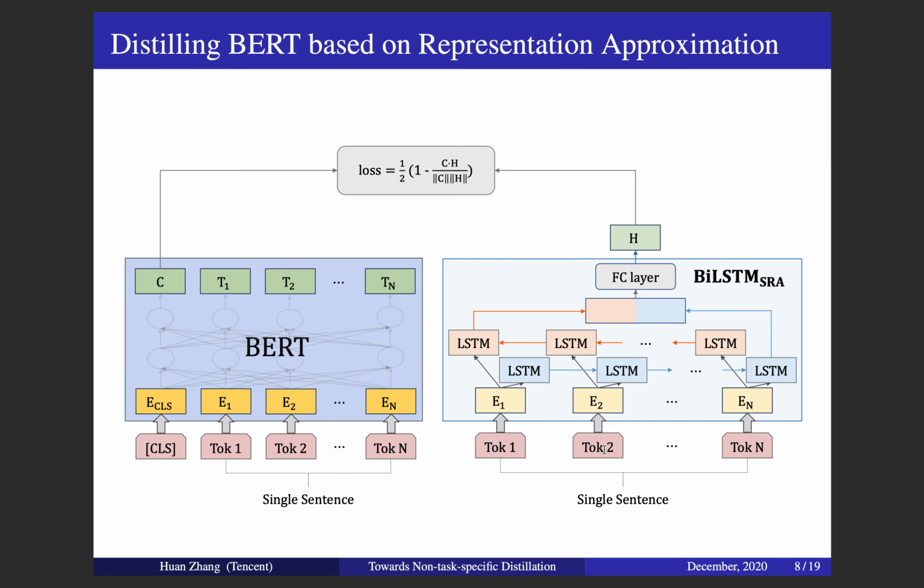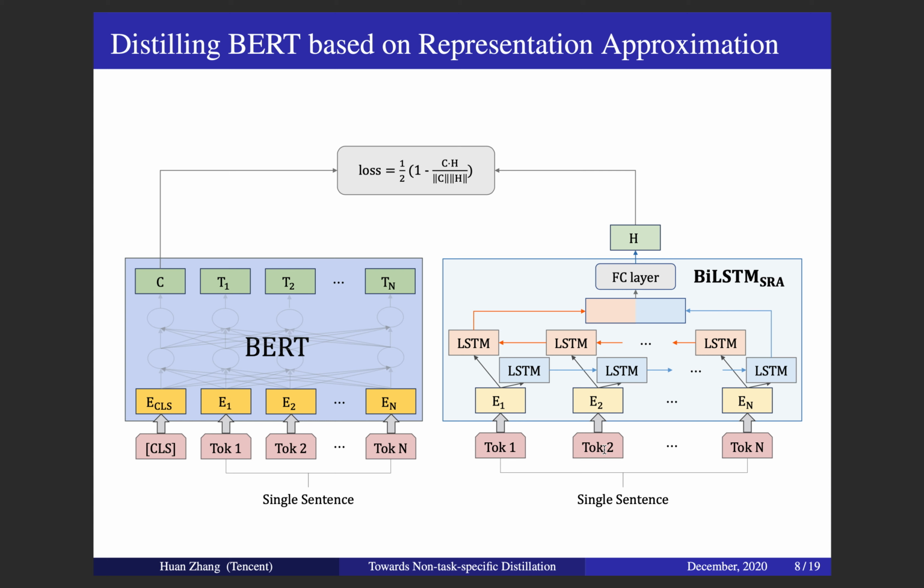Now, I'd like to talk about our proposed method. To achieve the non-task-specific distillation for BERT, we propose to approximate sentence representation by minimizing the cosine distance between the sentence representations given by the teacher network and the student network. As shown in the figure, we take BERT as the teacher model, and the D-dimensional vector C is extracted from the top transformer layer upon the CLS token.